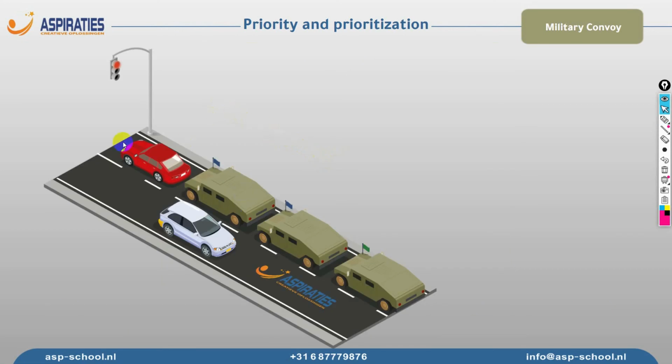Now, as we see here, we have a red signal, but we found ourselves in the middle of the convoy. How do we know that we are in the middle of the convoy? We can check the vehicle behind us. It has only one flag. It means the first vehicle, the one with two flags, already crossed the red light. So in such a scenario, you must always wait for the red signal. You cannot cross. Those vehicles keep waiting till it becomes a green signal, then you cross, then they follow you.